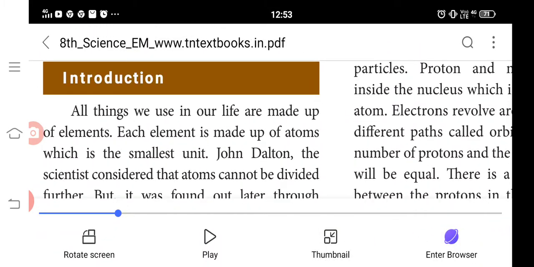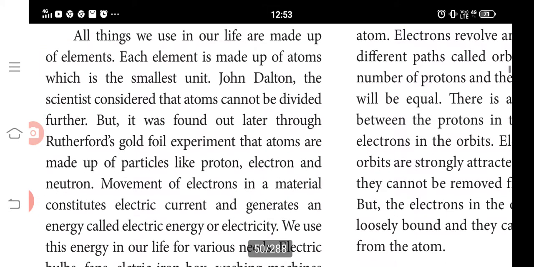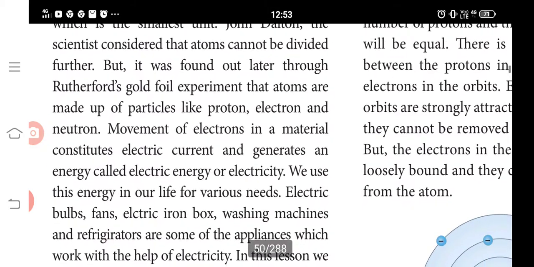All things we use in our life are made up of elements. Each element is made up of atoms, which is the smallest unit. John Dalton, the scientist, considered that atoms cannot be divided further, but it was found later through Rutherford's gold foil experiment that atoms are made up of particles like proton, electron, and neutron. Movement of electrons in a material constitutes electric current and generates an energy called electric current energy or electricity.